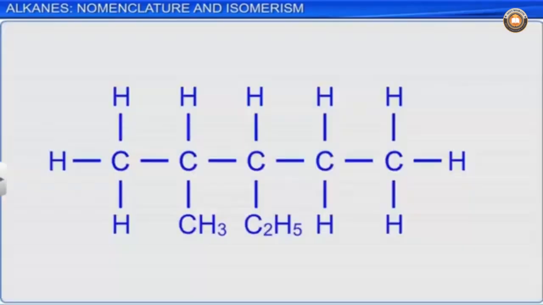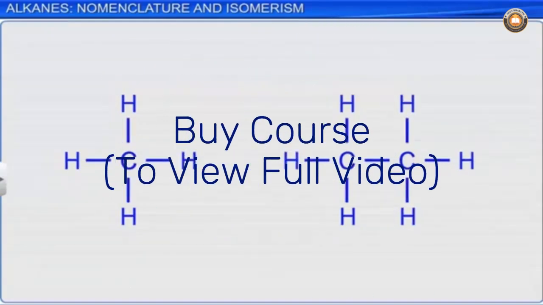We come across many groups like CH3, C2H5 attached to carbon atoms. These groups are derived by removing one hydrogen